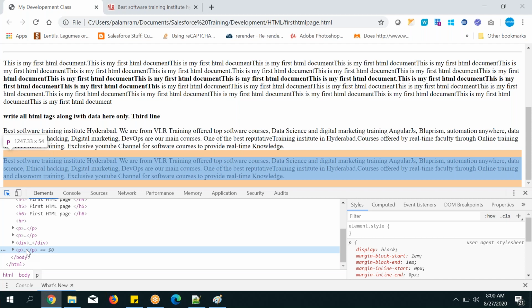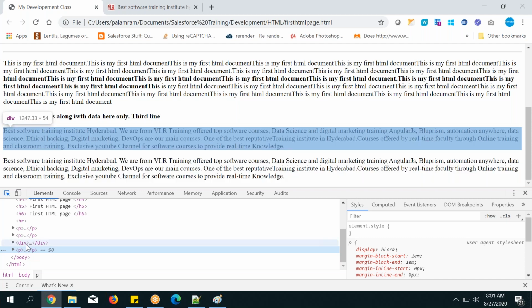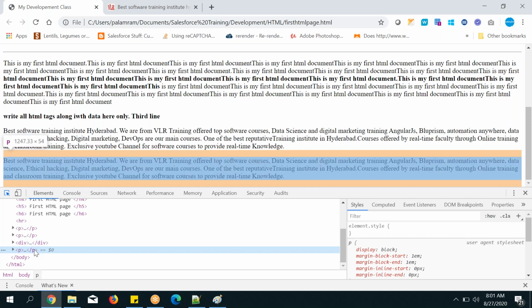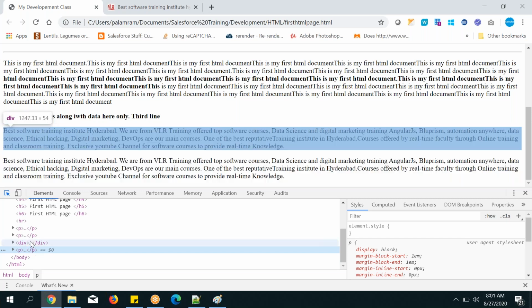Paragraph tag is nothing but like China, and div tag is nothing but like India. Think in that way. India can occupy only its own space. It doesn't go for other countries' spaces. That is the difference between the paragraph tag and div tag.